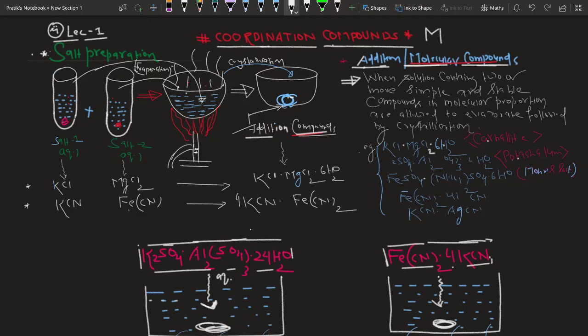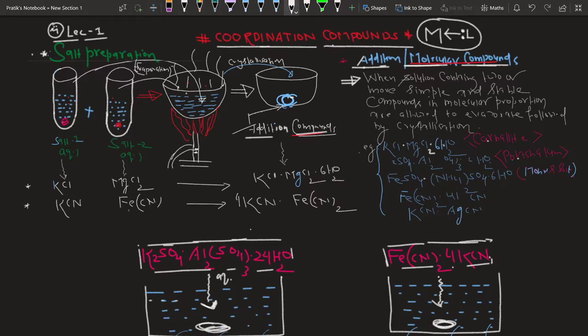Basically, in any coordination compound, if you see, there is a metal, and this metal atom is attached with certain groups which have lone pairs of electrons. Generally, the groups which have lone pairs of electrons and are attached to the metal have a tendency to donate electrons and form a coordinate bond. These groups are referred to as ligands. So a coordination compound always consists of three things. First, the metal atom.